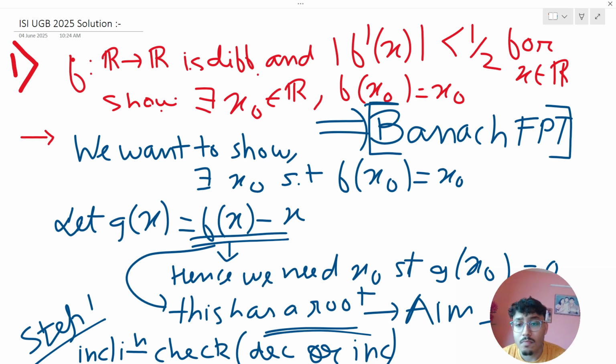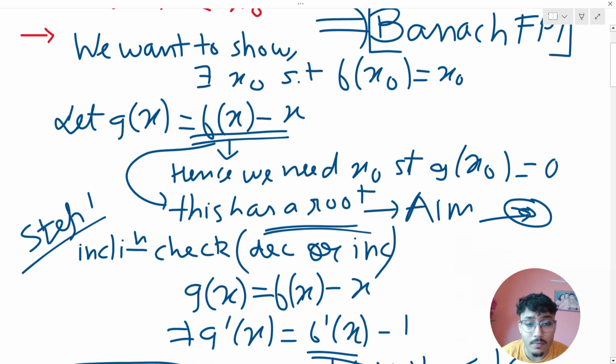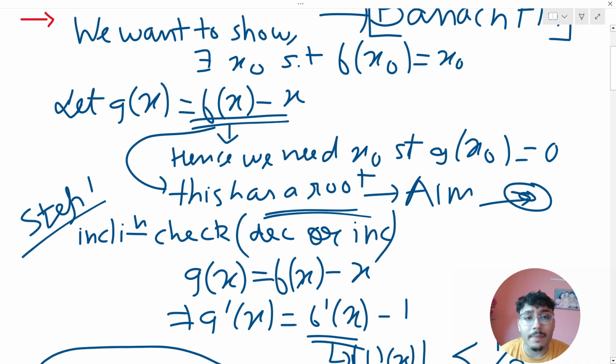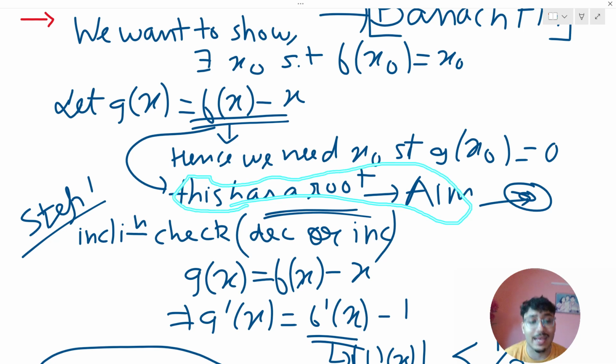What do we do? Let g of x equal f of x minus x. I have taken a function g of x. So basically we need x naught such that this equals x naught. So hence we need x naught such that g of x naught equals 0. That means this has a root. This is what our aim is. We need to prove that this has a root x naught.